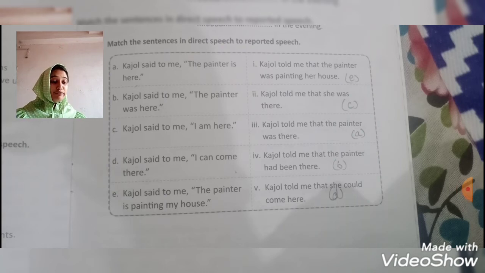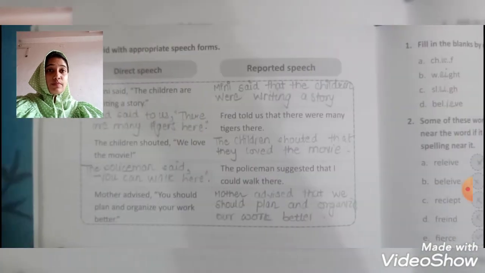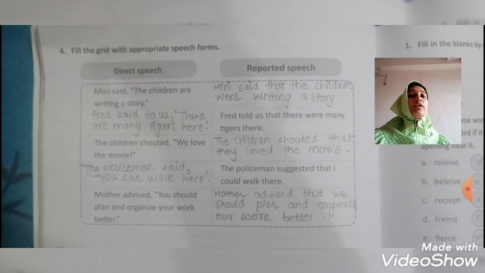So this is your exercise number 4 of your workbook. Moving on to question number 4. Fill the grid with appropriate speech forms. Here we are having a few blanks in the direct speech and a few blanks in the reported speech. So now we'll complete this.